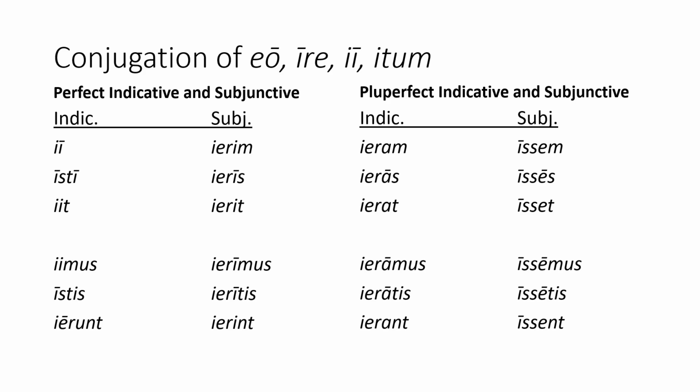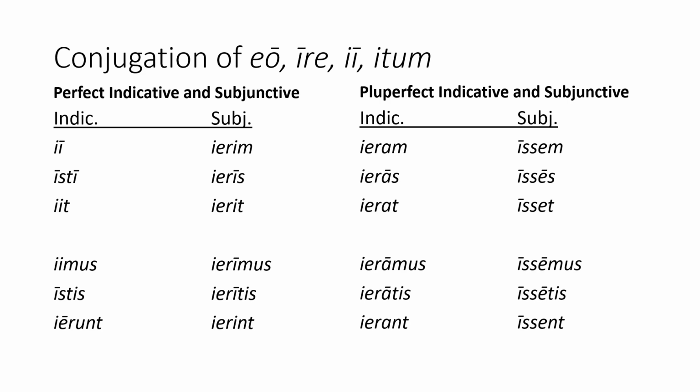The perfect subjunctive is formed just like with regular verbs, by adding the endings erim, eris, erit, etc. to the perfect stem. So for eo, ire, itum, we get ierim in the first person singular, ieris in the second person singular, ierit in the third person singular, ierimus in the first person plural, ieritis in the second person plural, and ierint in the third person plural.